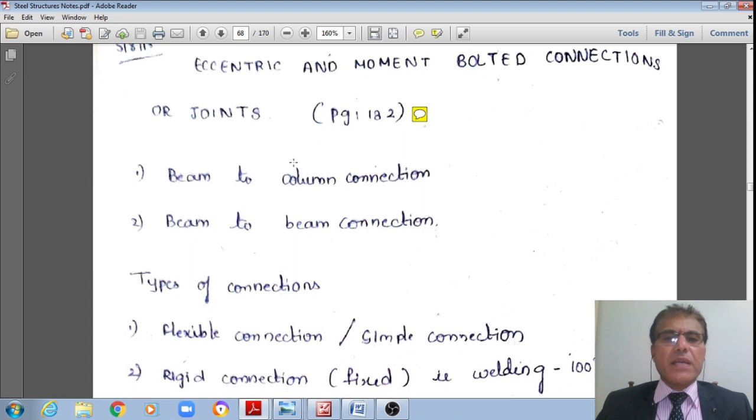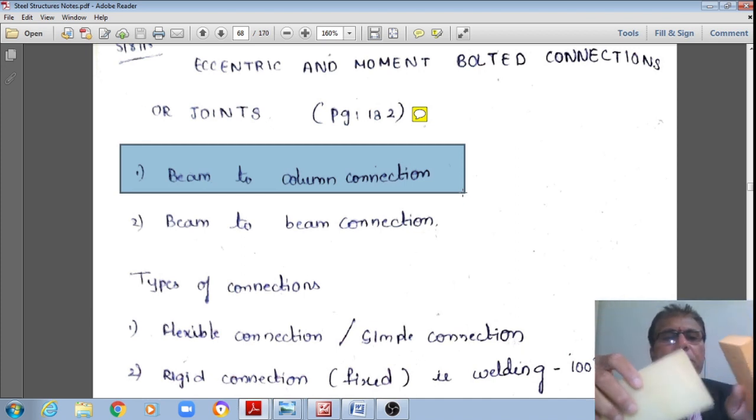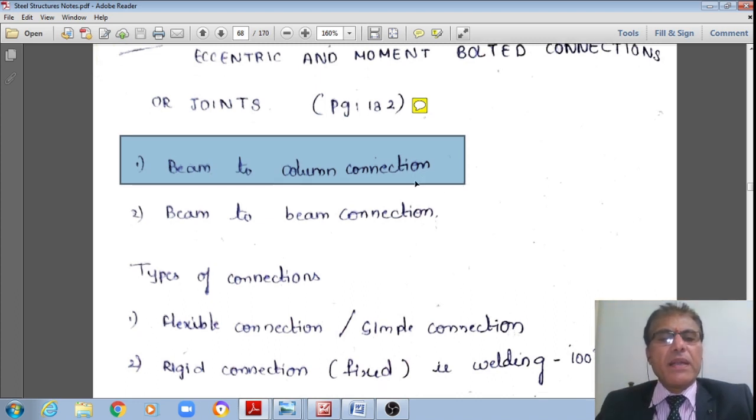These are eccentric and moment bolted connections, wherein the connections may be between a beam to beam, between a beam to column, or between a beam to beam, like this. Now we'll see schematically.